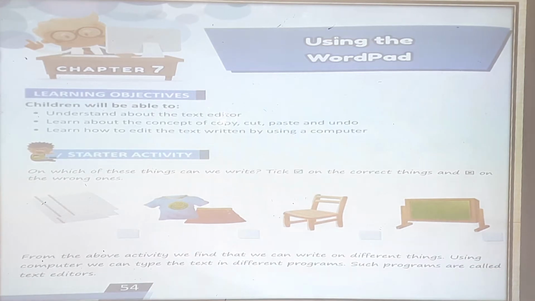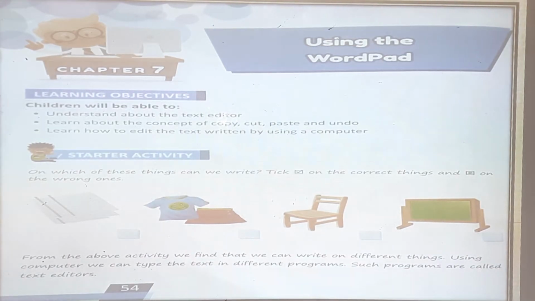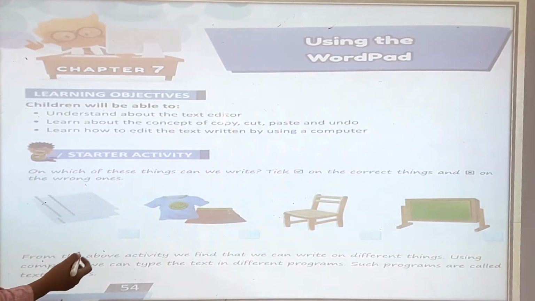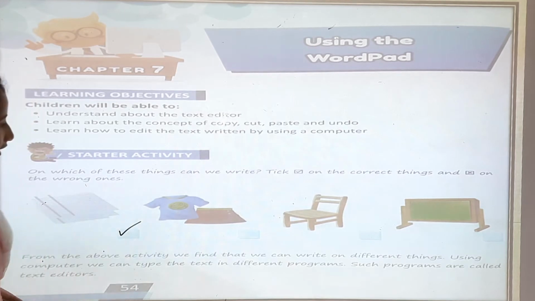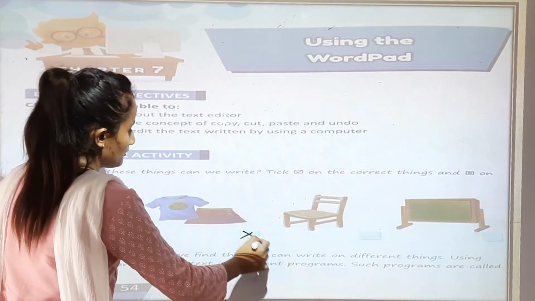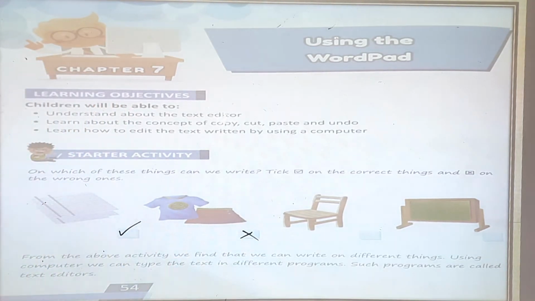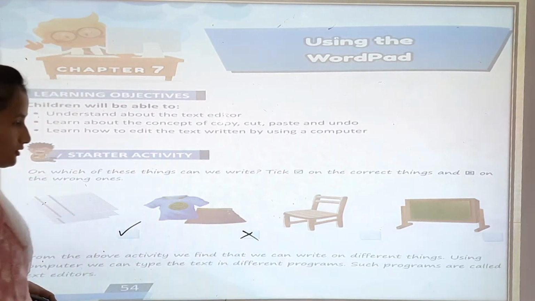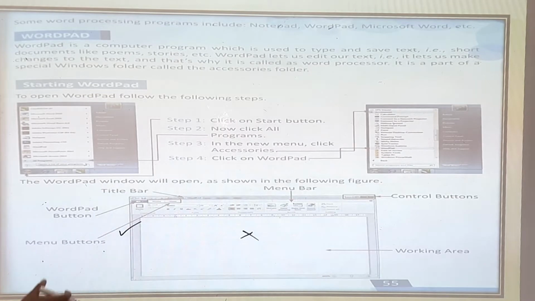On which of these things can be written? Tick the correct things and mark the wrong ones also. For example, we can write on paper and we cannot write on a dress. So on a correct thing you have to tick and on a wrong thing you have to cross. Okay. So on the next page you can see